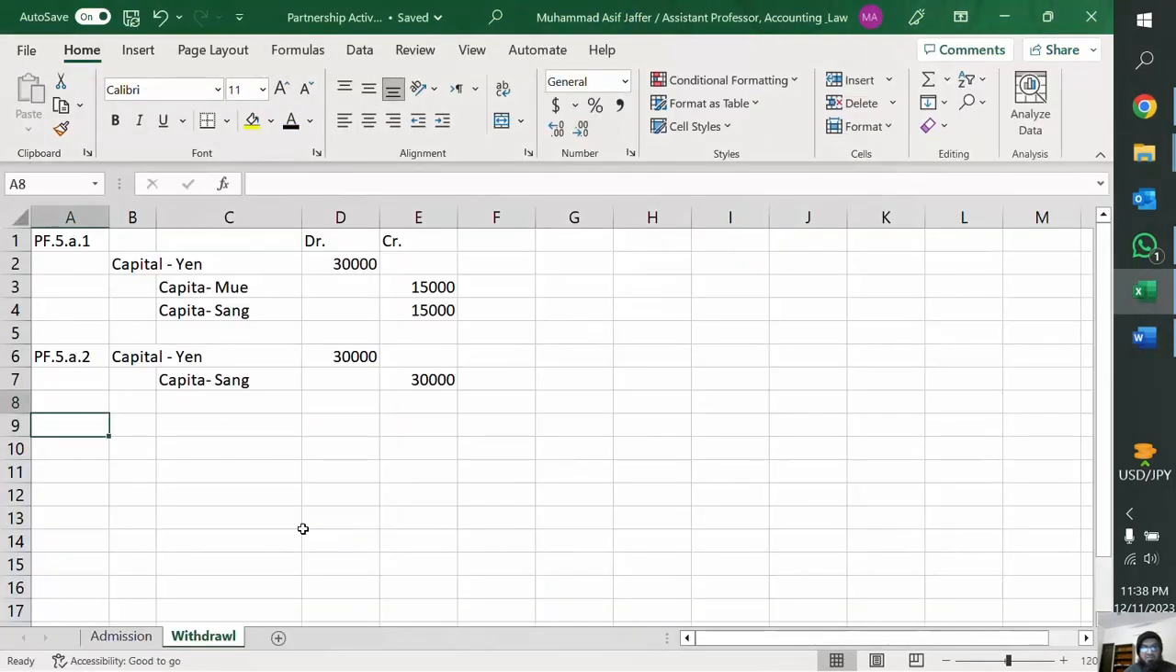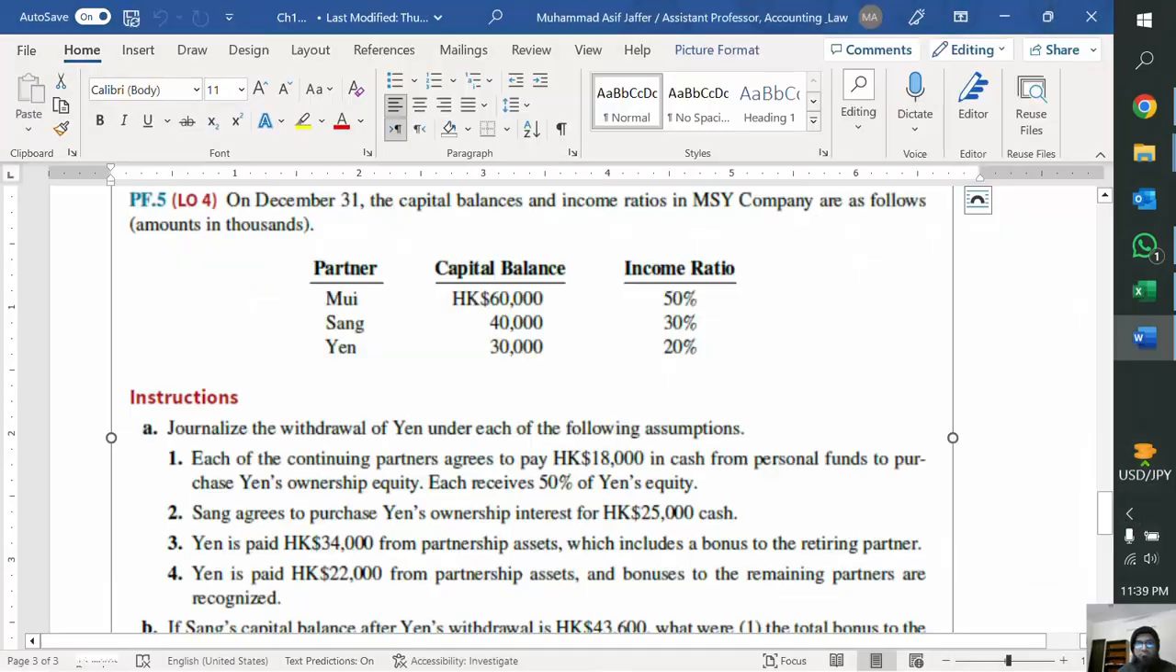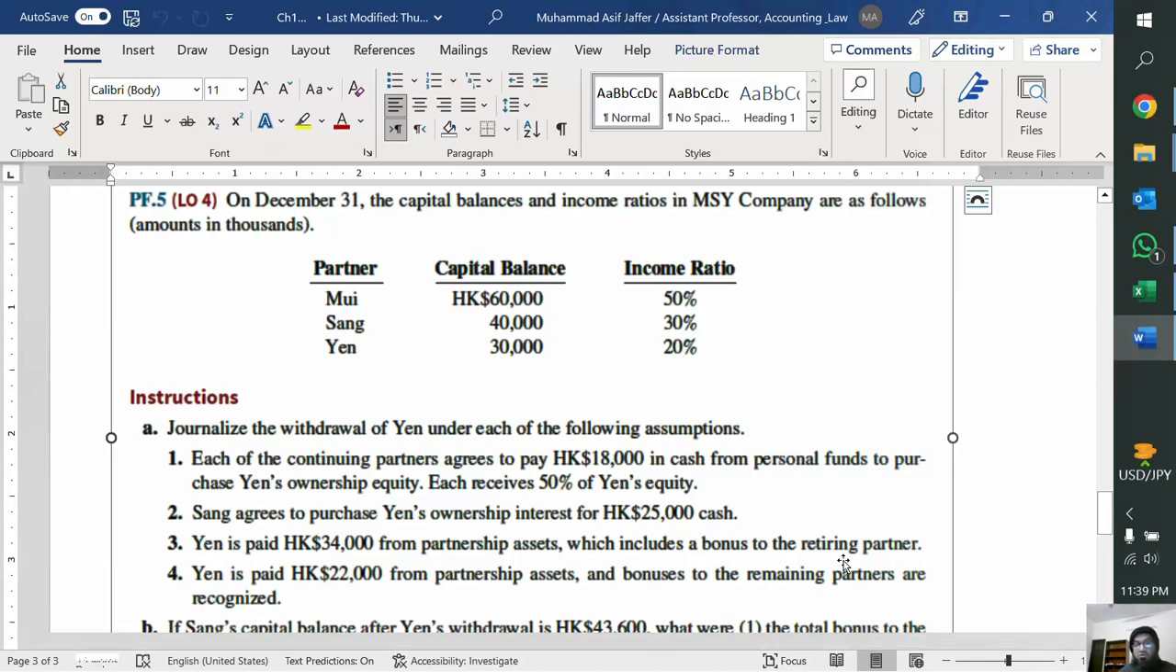Requirement number 3. Okay, so it says that Yan is paid 34,000 from partnership assets. His equity is 30,000. He's being paid 34,000. So of course he's getting a bonus, a retiring bonus, which includes a bonus to the retiring partner. So theoretically, why is he getting the retiring bonus? Because the partnership is a profitable partnership. So if he is leaving the partnership, he will not only get his capital, but he will also get some part of the goodwill of the partnership, the established revenue stream of the partnership. So we are paying him 34,000.